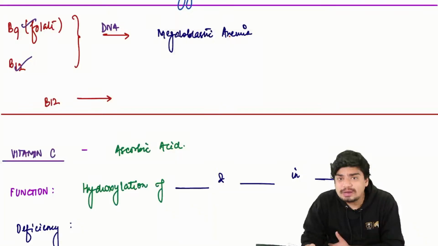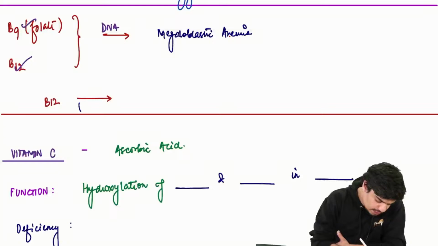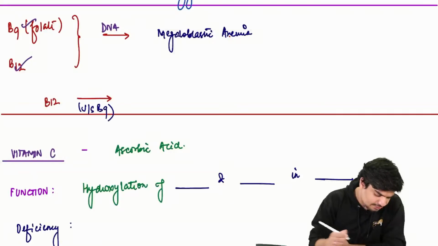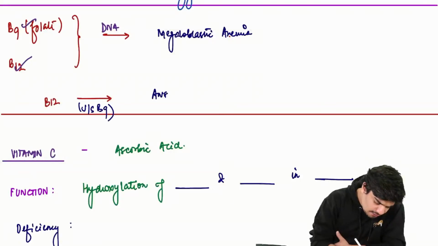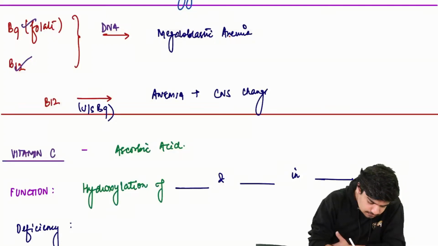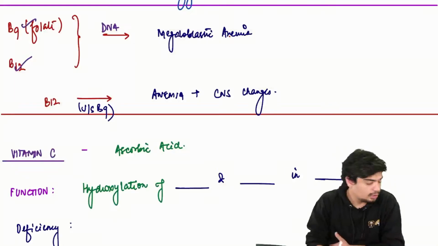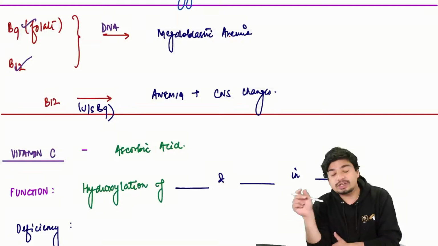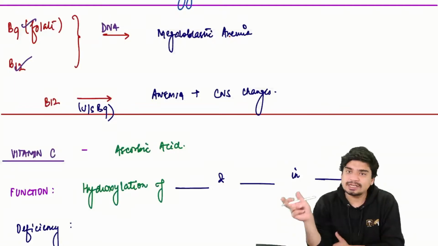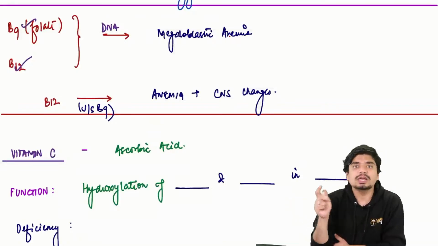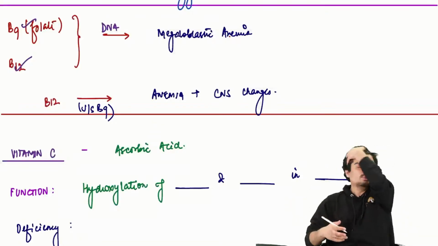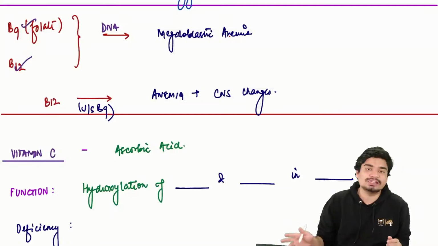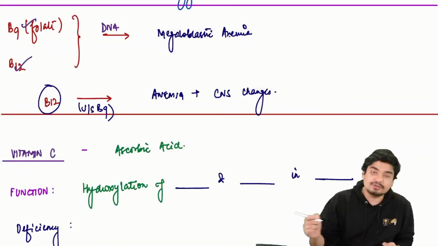It can result in megaloblastic anemia. B12 deficiency is different from vitamin B9 deficiency. In B12 deficiency you have anemia along with CNS changes. So if there is only anemia, then it is B9 deficiency, that is folate deficiency. If you have both CNS changes along with anemia, then that is going to be vitamin B12 deficiency.